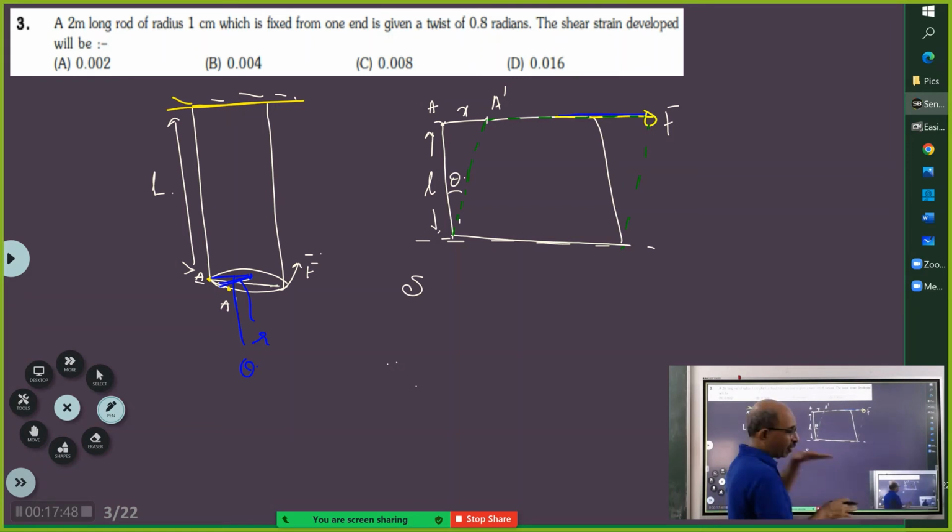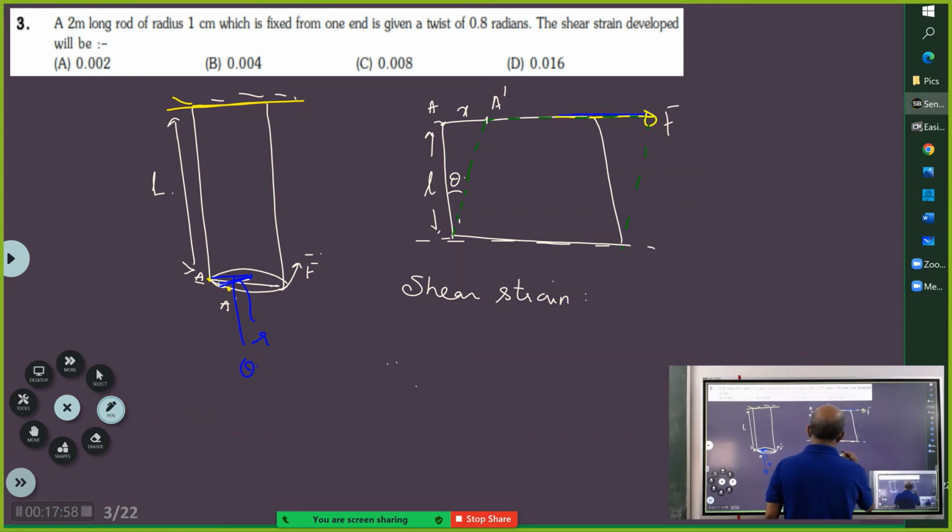Then what is the shear strain? Because shear means the force is parallel to the surface. So what is shear strain here? Shear strain will be, you see, the deformation has taken place in theta, correct? So that means now the shear strain will be, see, this